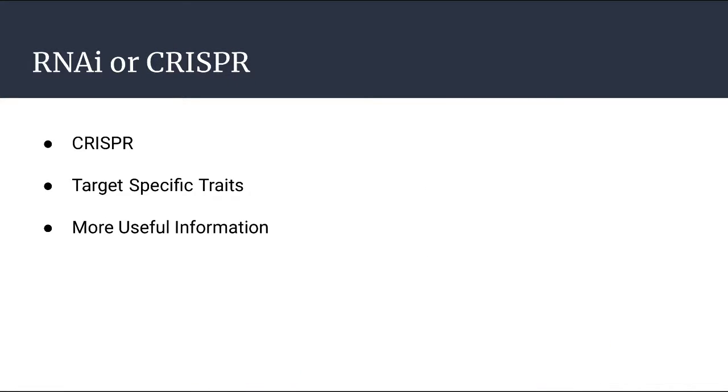This is because a big difference between CRISPR and RNAi is the fact that CRISPR can not only turn off a gene, yet it can add a specific trait to the gene to find the exact effect of the gene. This allows the findings to be even more specific to the exact trait scientists want to isolate versus researching all of the effects a gene might have. Both techniques will achieve the same ending of understanding more about gene A, yet I believe that the CRISPR method will give a more useful answer to specific traits that are important.